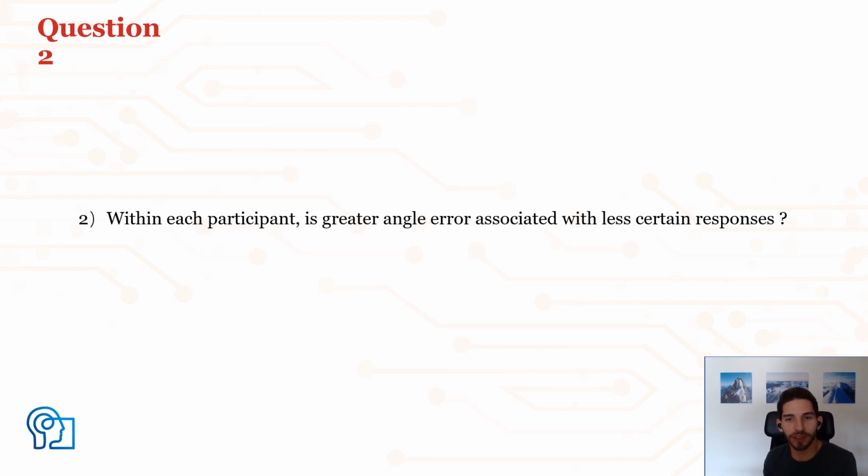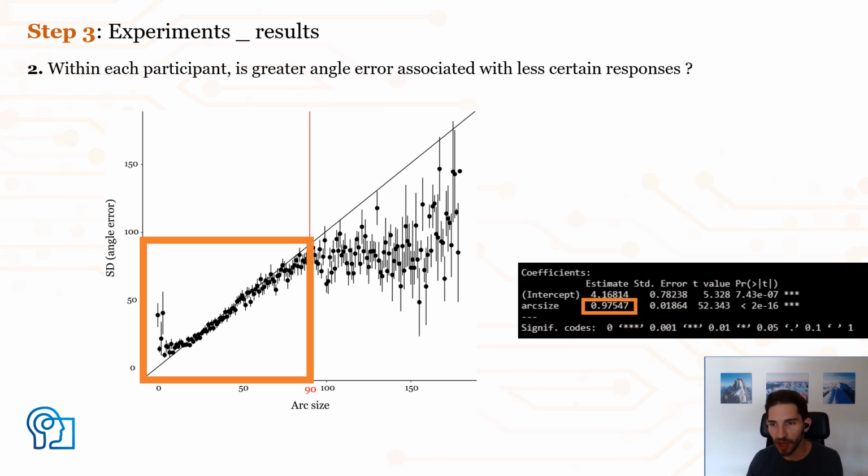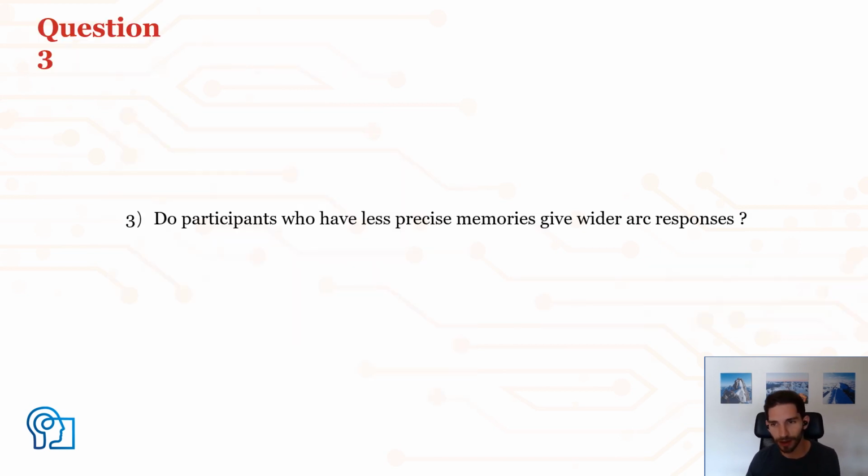But if we look within each participant on a trial-by-trial basis, are these two measures associated? Indeed, this is exactly what we see. Here on the x-axis, we have arc size for individual trials, and we have the angular error standard deviation on the y-axis. We see almost a one-to-one relationship up until arc size reaches 90 degrees, which is half of the circle because we measure half of the arc. Afterwards, this relationship breaks down, possibly reflecting guessing responses. If we run a regression analysis within this region, we can see that the mapping slope is almost perfectly one between the two procedures.